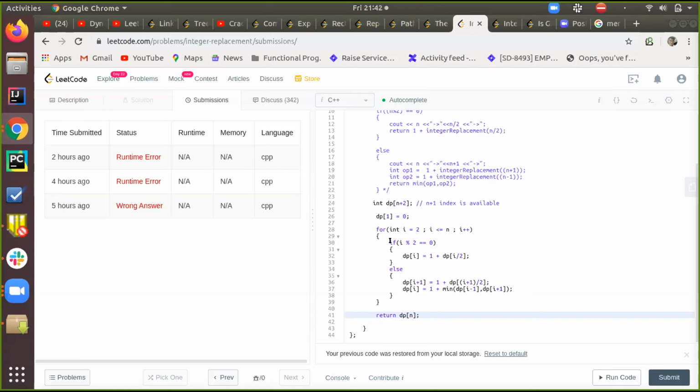If my index is even, then I'm simply doing 1 plus DP of i by 2. So when I reach an odd number, I can easily compute DP of i+1. That is through line number 36. Using that, DP of i equals 1 plus minimum of DP of i minus 1, comma DP of i+1.